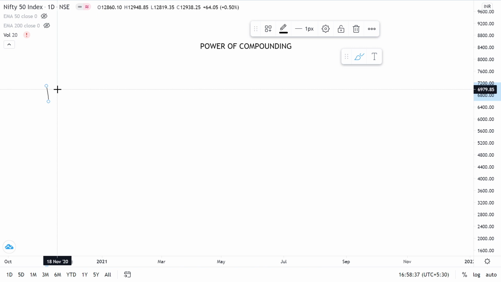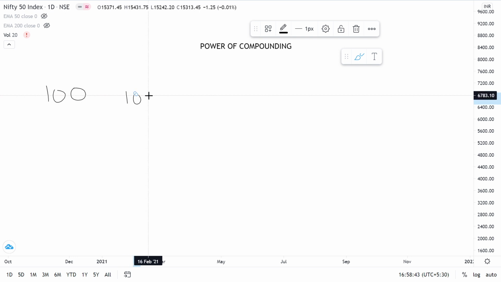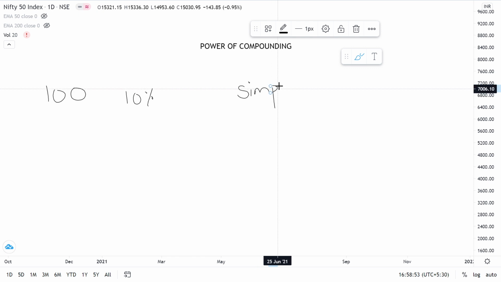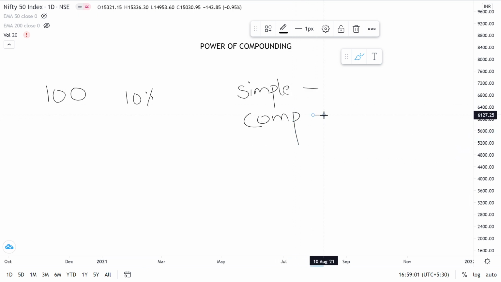So suppose you have 100 rupees and you have an interest rate of 10%, or a return of 10%. There are two kinds of interest: one is simple and another is compound interest. In simple interest, let's say the duration is 5 years.